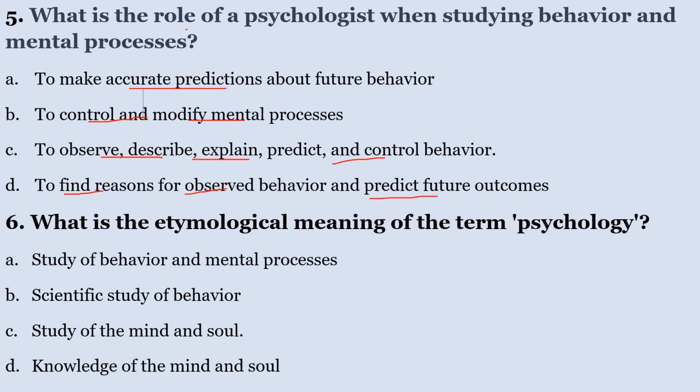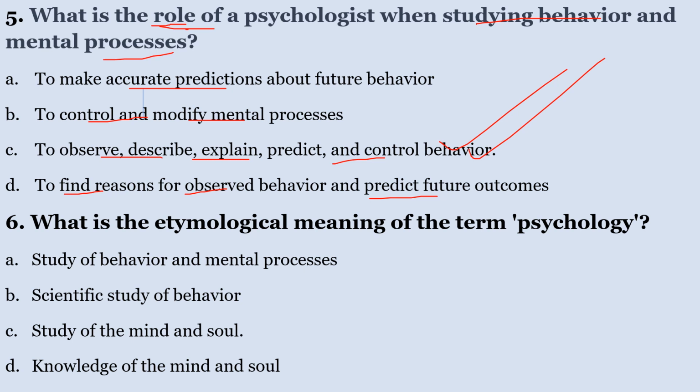What is the role? Here the keyword is the role of the psychologist in studying behavior and mental processes. The correct answer is C. The role of the psychologist is to observe, describe, explain, predict, and control behavior.